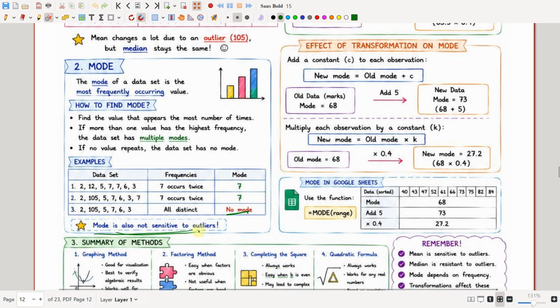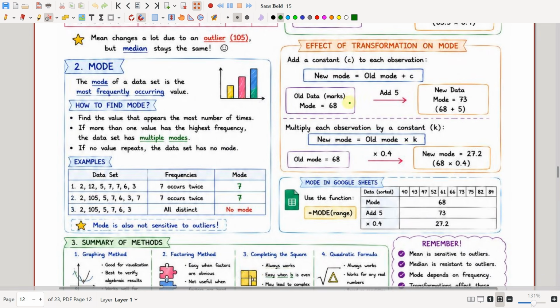So mode is also not sensitive to outliers. See, only the mean is affected by outliers. Median and mode are not affected by outliers. Okay, so the effect of transformation on mode. When we add a constant c to each observation, the new mode will be equal to the old mode plus c.